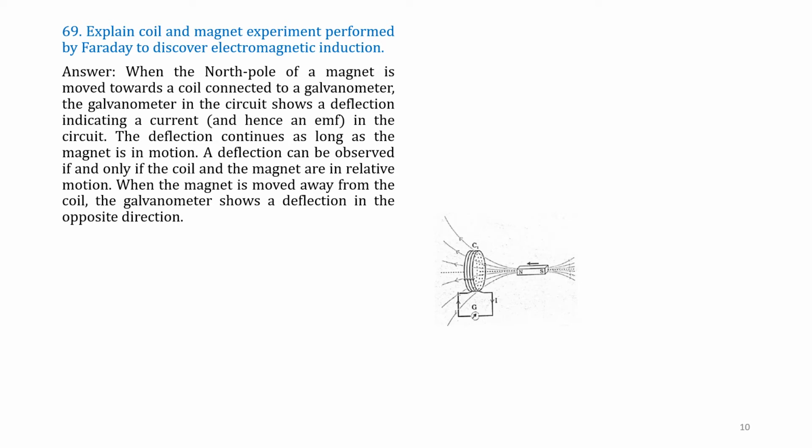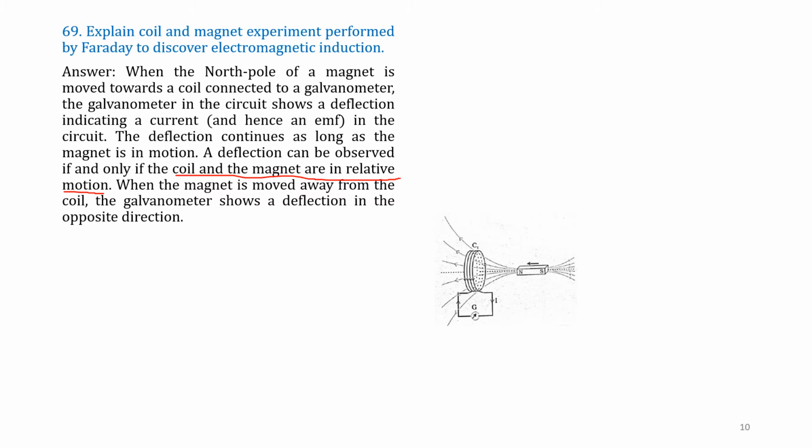A deflection can be observed if and only if the coil and magnet are in relative motion. Either the coil has to move, or both coil and magnet have to move relatively. So flux gets linked here.